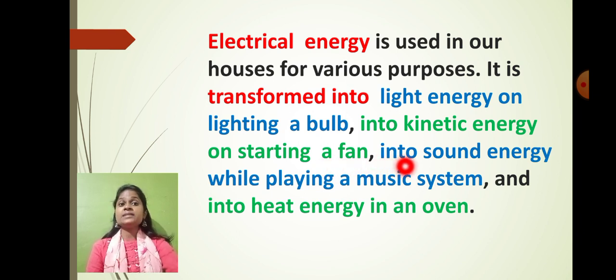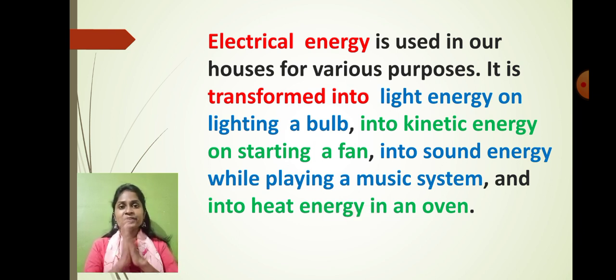And electrical energy is converted into sound energy when we play a music system. And at the same time, when we use the oven, the electrical energy is converted into heat energy. Is that clear?